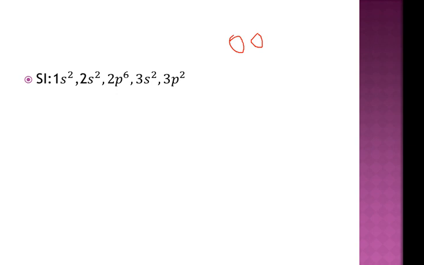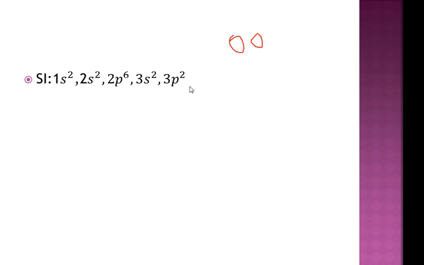The electronic configuration of silicon is 1s2, 2s2, 2p6, 3s2 and 3p2. In any material, the flow of current is due to the electrons present in the outermost orbit, which are also called the valence electrons. For silicon, we have 4 valence electrons: 2 electrons are present at the 3s level and 2 electrons at the 3p level.